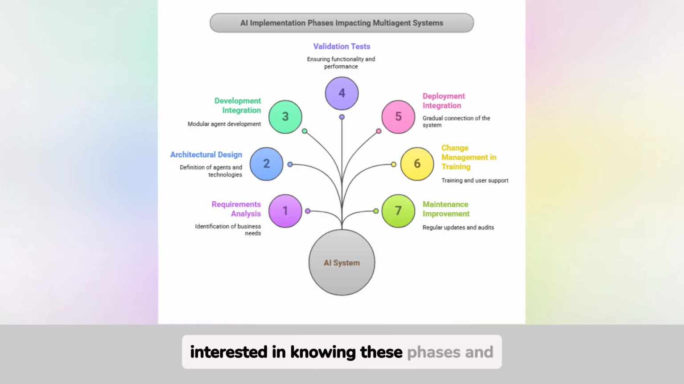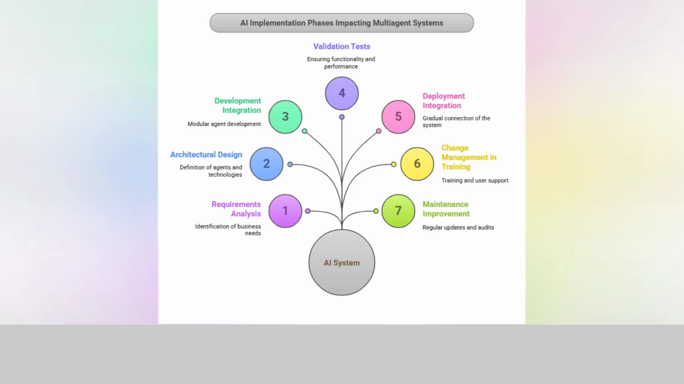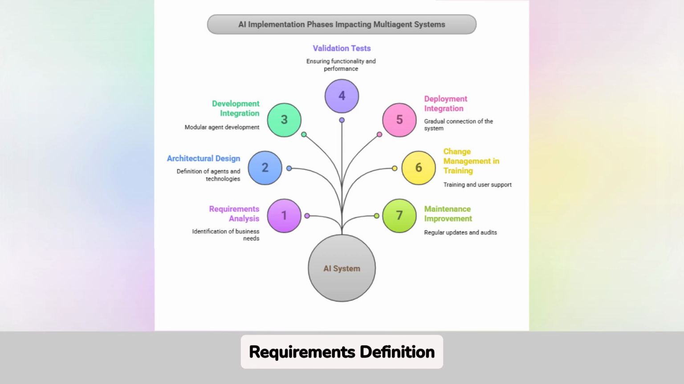Perfect. I am interested in knowing these phases and how they are interconnected. Where do we start? We start with the analysis and requirements definition phase. In this stage, we identify the specific needs of the company, gather information from all relevant sources, and define the KPIs we want to monitor. It is essential to involve all stakeholders, from asset management to IT, to align expectations. In addition, it is advisable to establish consultation sessions with the technical teams to validate that the data we want to use is accessible and of high quality.